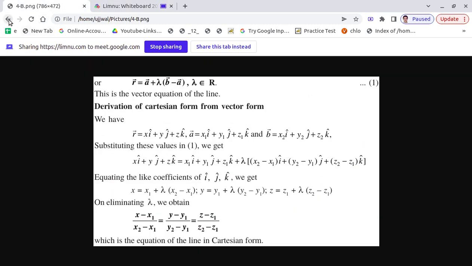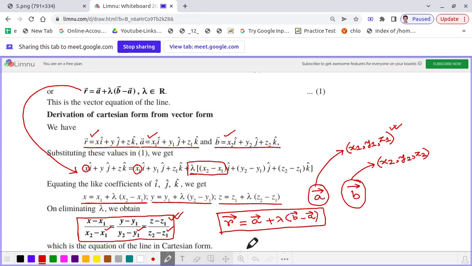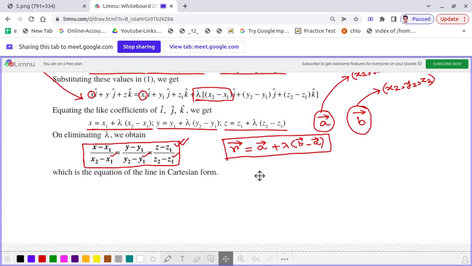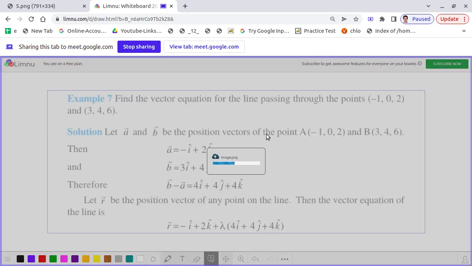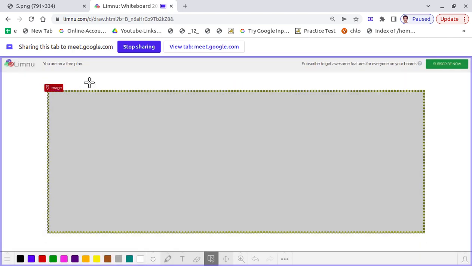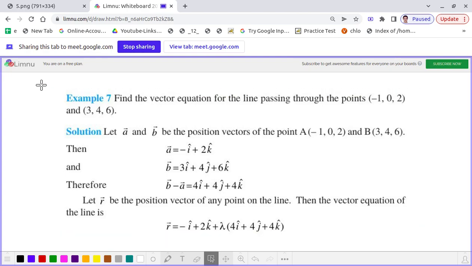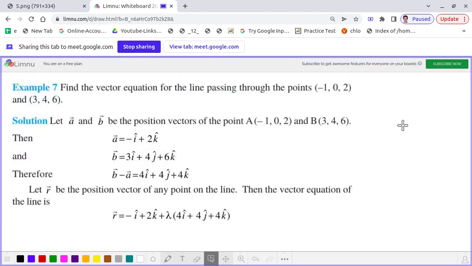Now let's concentrate on solving a question. Not only theoretical understanding will help, we need to solve some relevant questions. The question is very relevant and very important for your board examination. The question is: find the vector equation for the line passing through the points -1, 0, 2 and 3, 4, 6.